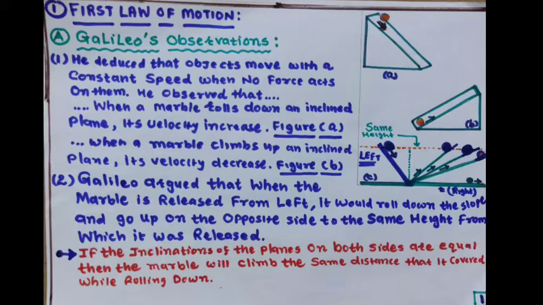You can see the orange line, that is at the same height. If the inclinations of the planes on both sides are equal, then the marble will climb the same distance that it covered while rolling down. This is Galileo's observation.